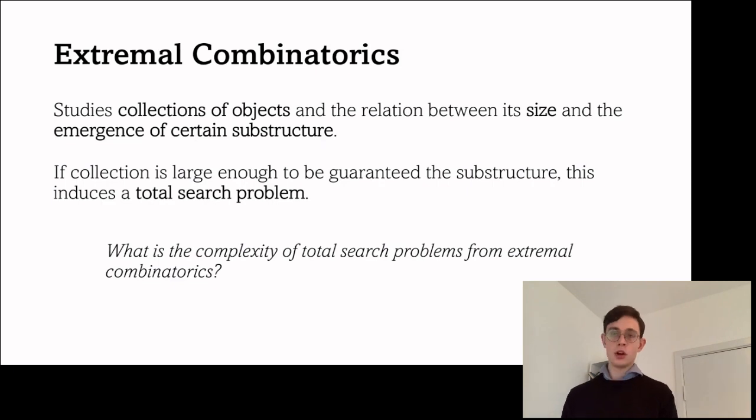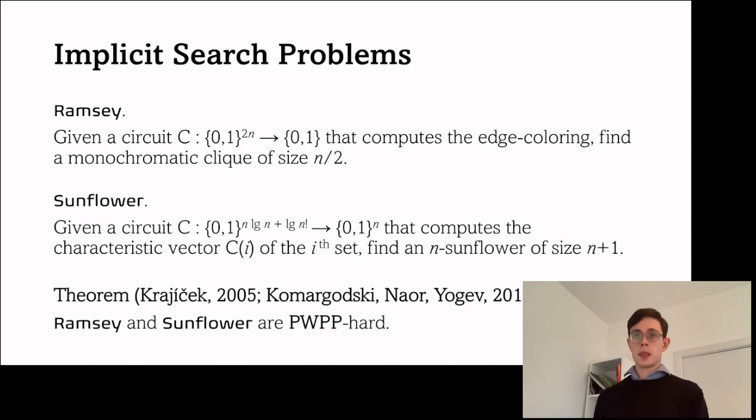And note that both the Ramsey and the sunflower problems, the problems that are induced by the theorems, are going to be easy to solve if you're given the collections explicitly. So in order to make the problem non-trivial, we consider an implicit representation of the collections instead. For the case of Ramsey, we have a circuit that computes the edge coloring of the graph.